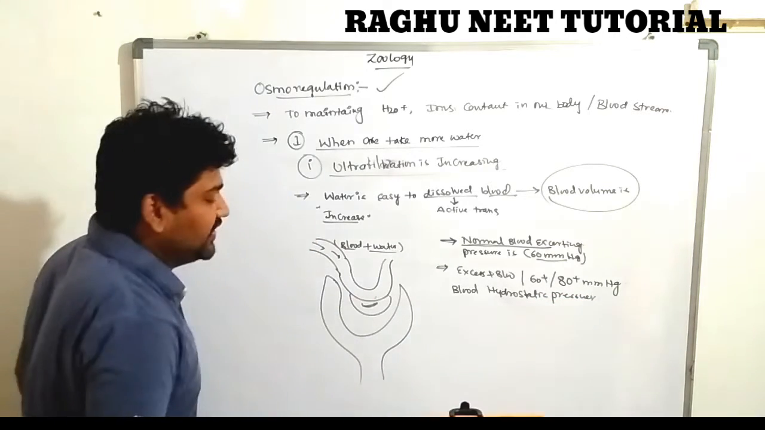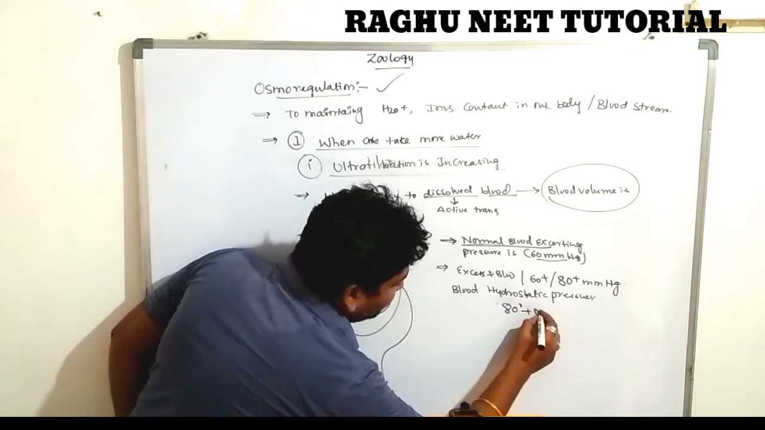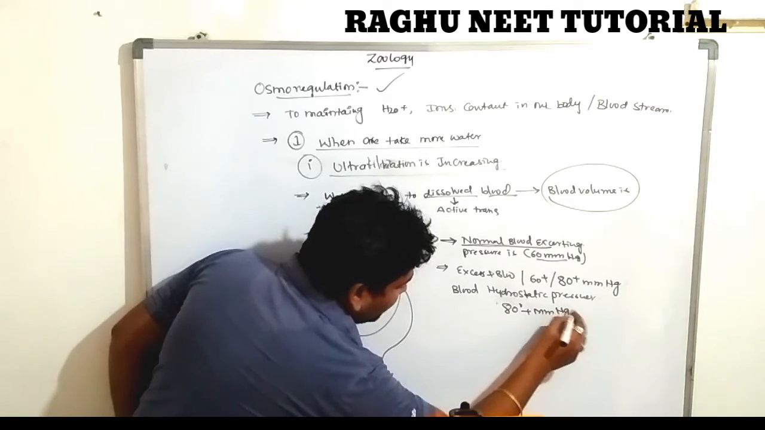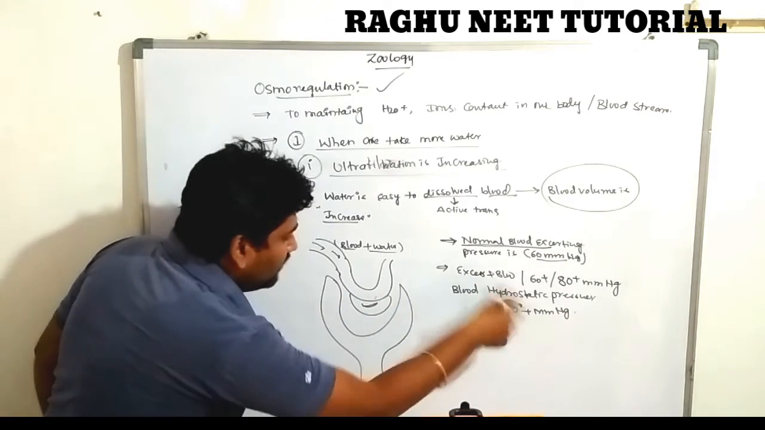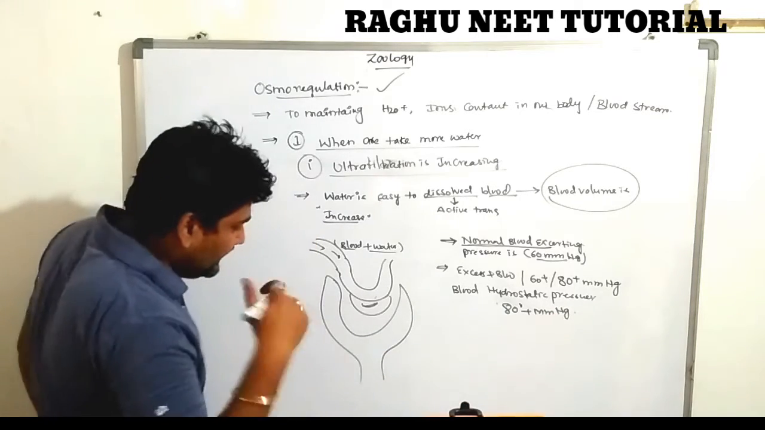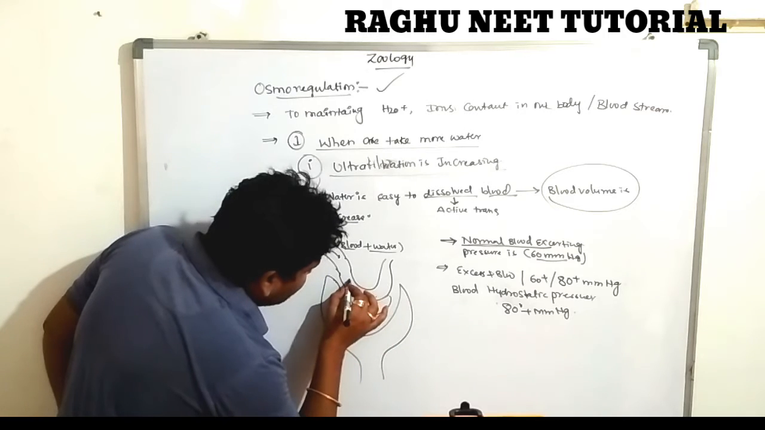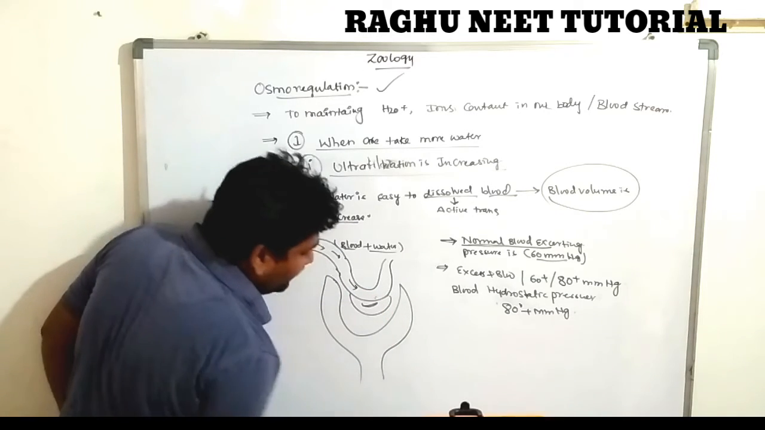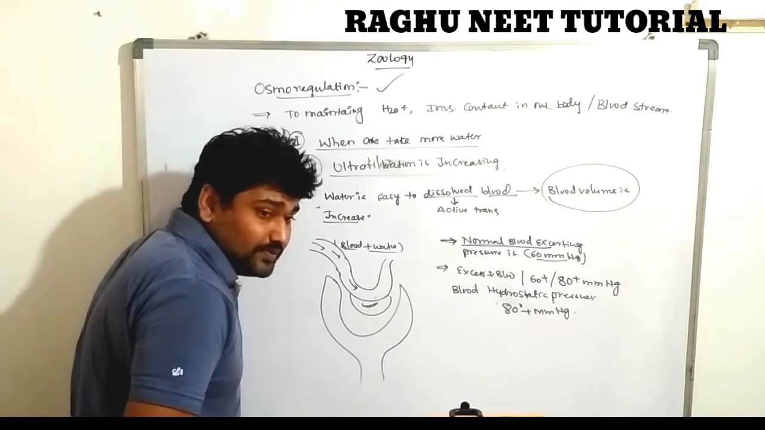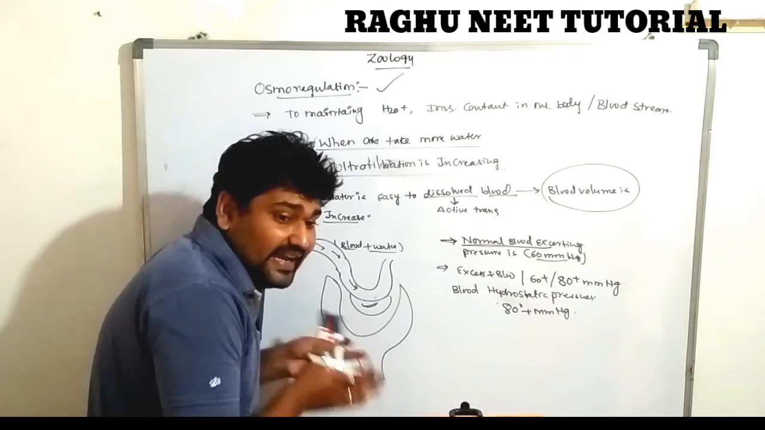So blood hydrostatic pressure is approximately 80 mm of mercury. When you take more water, the blood pressure in the bloodstream is 80 mm of mercury. Are you clear? Yes. Next one. So the Bowman's capsule: the blood is exerting 80 mm of mercury, and the Bowman's capsule and the glomerulus are also exerting pressure against the blood.